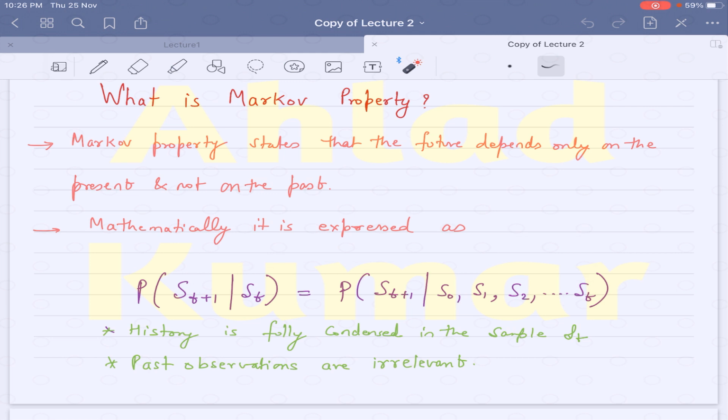So basically it's a way of saying the history is fully condensed. All this history up to s_{t-1} is fully condensed in s_t, and that's why we have P of s_{t+1} given s_t and not all the other past states. So past observations are completely irrelevant if we have the Markov property imposed onto the problem.